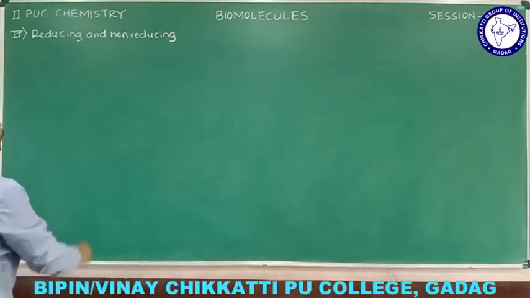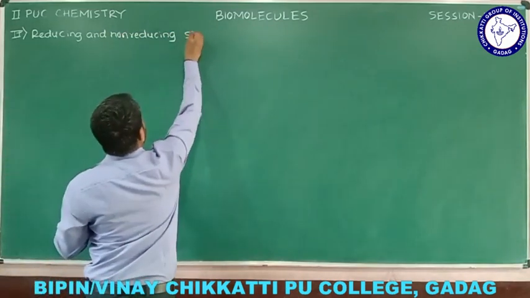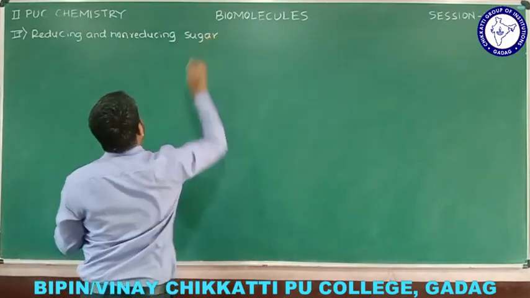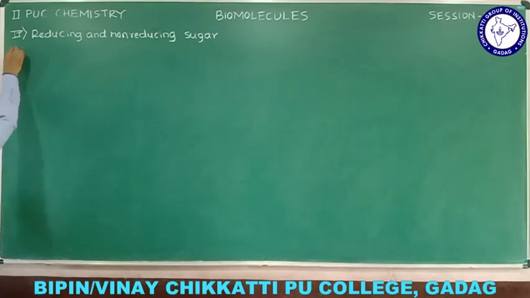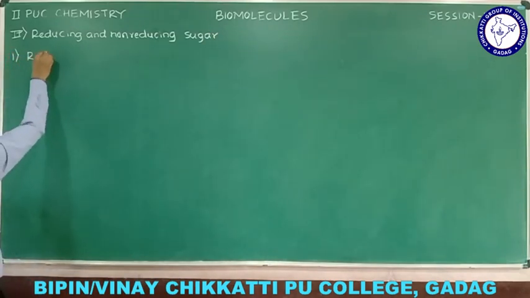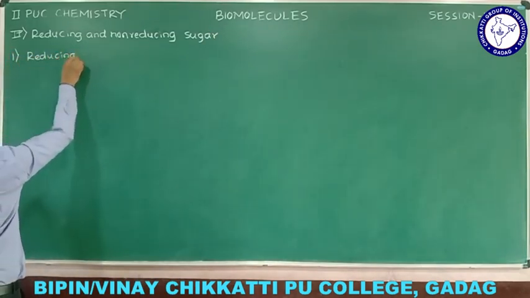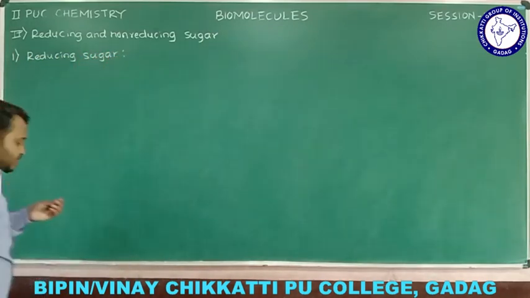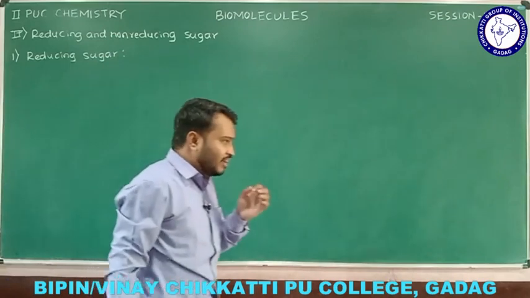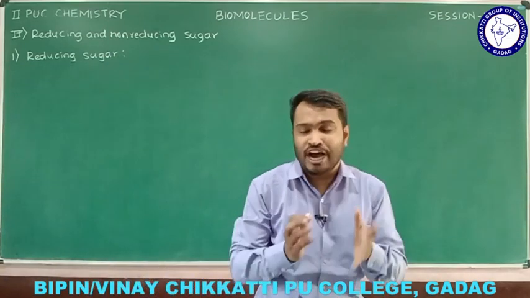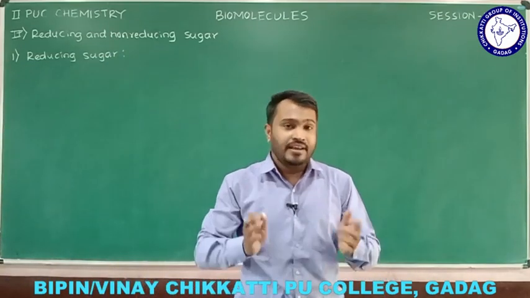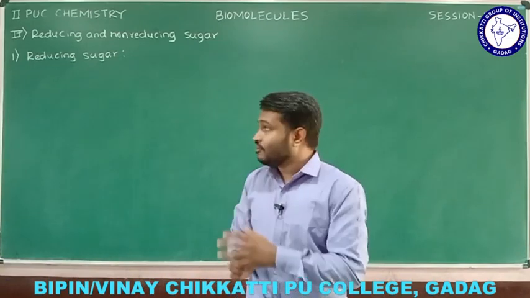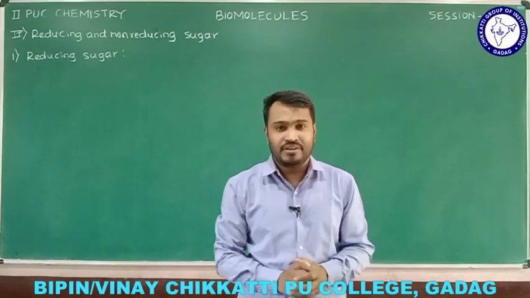First we will see what reducing sugar stands for. So now this reducing and non-reducing nature of carbohydrates we'll see, and this is a practical concept. You are going to perform the experiment in the lab.